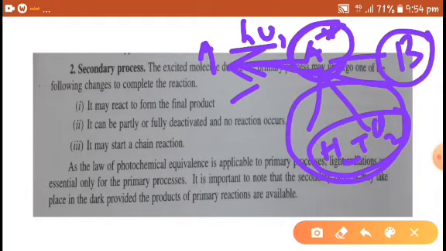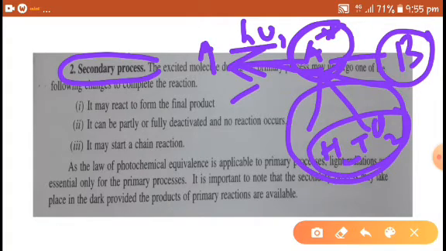Einstein's law, the second law of photochemistry, is applicable to the primary process only. The secondary processes can occur under dark conditions, provided the products of the primary process are available.